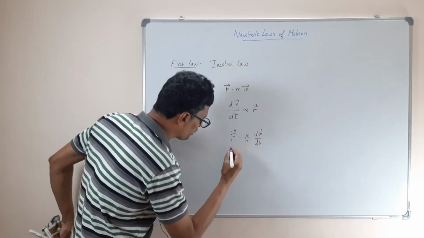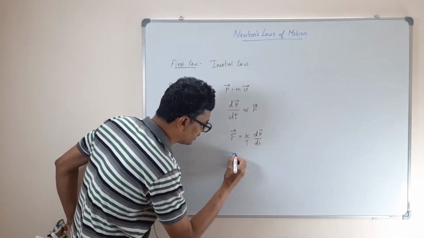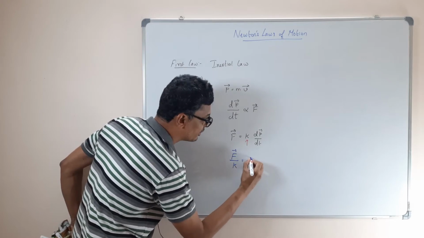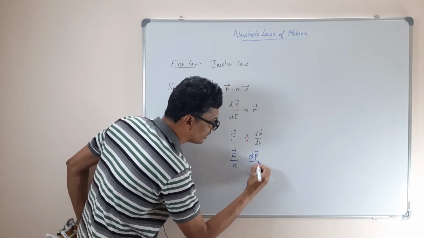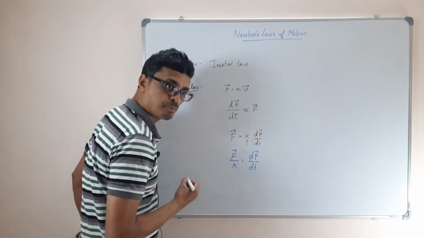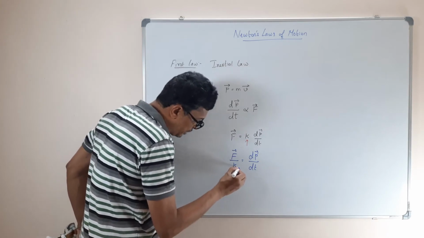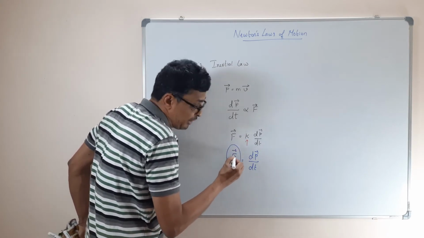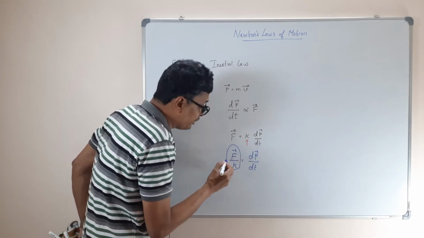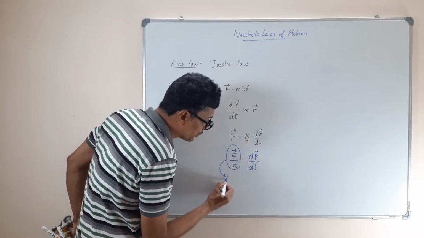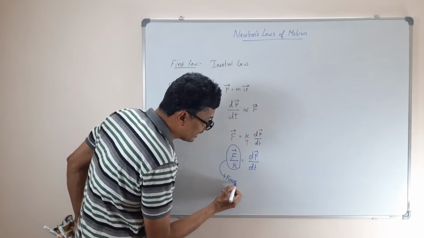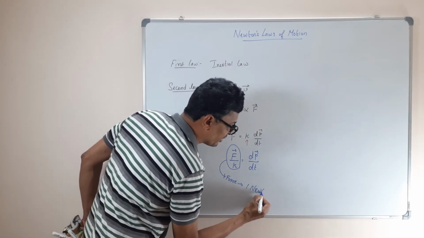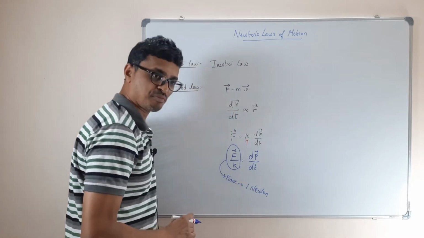So what I can do is rewrite this equation. Suppose I take this k here, and together with f by k, I don't know what f is, I will call this my force and give a unit called 1 Newton.